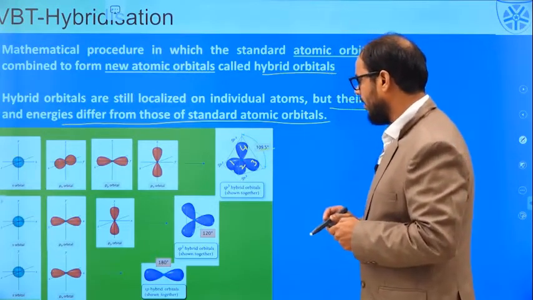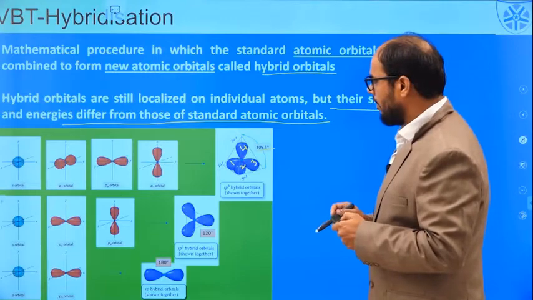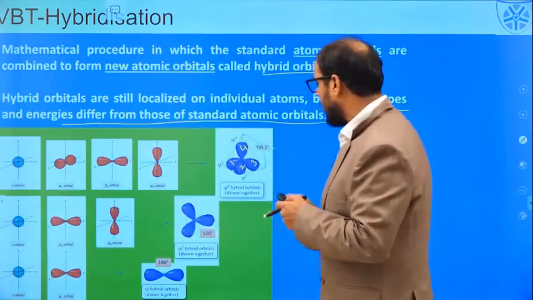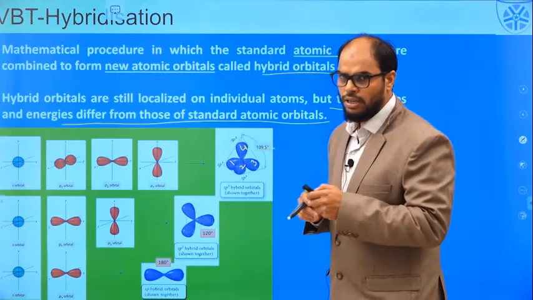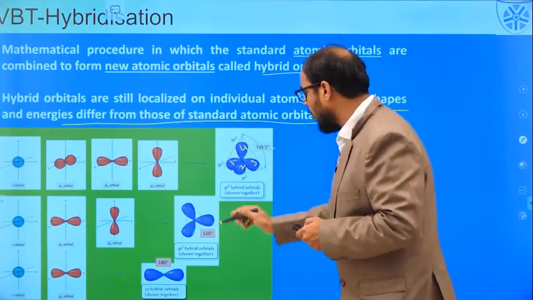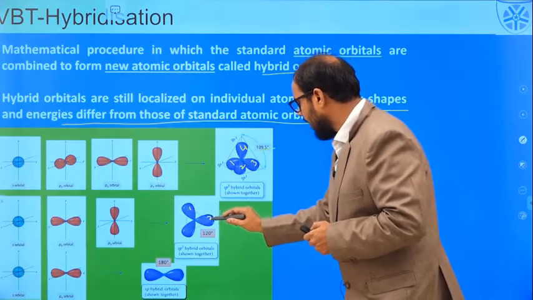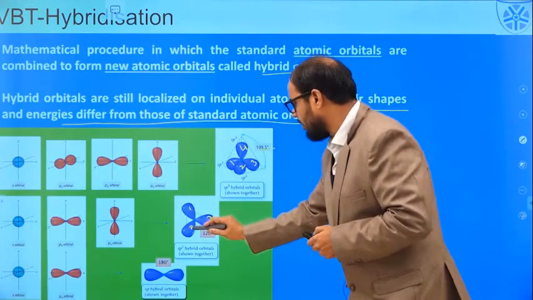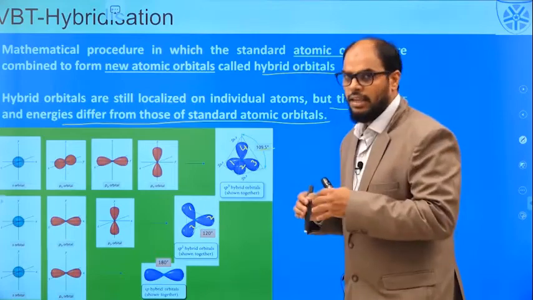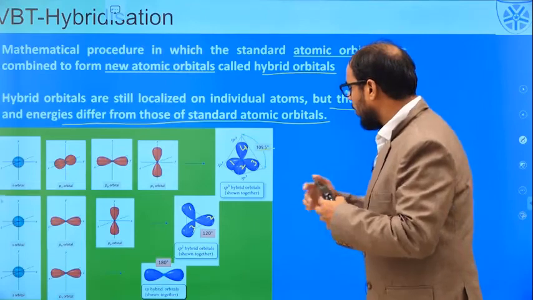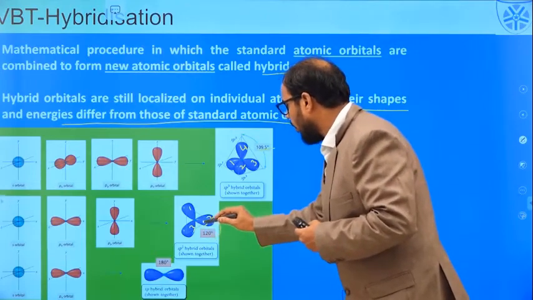109.5 degrees. Similarly, whenever we see that one s orbital and two p orbitals intermix, they form a new set of orbitals called sp2 hybrid orbitals. So we have got one sp2 hybrid orbital, the second sp2 hybrid orbital, the third sp2 hybrid orbital, and these three sp2 orbitals give a geometry of 120 degrees.